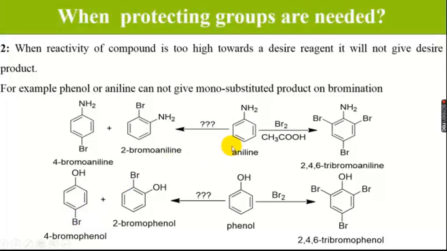But in a simple way, when we add bromine in the presence of acetic acid, we will get 2,4,6-tribromoaniline, and in phenol we will get 2,4,6-tribromophenol. This means we have to use some protecting groups for the synthesis of ortho or para products.